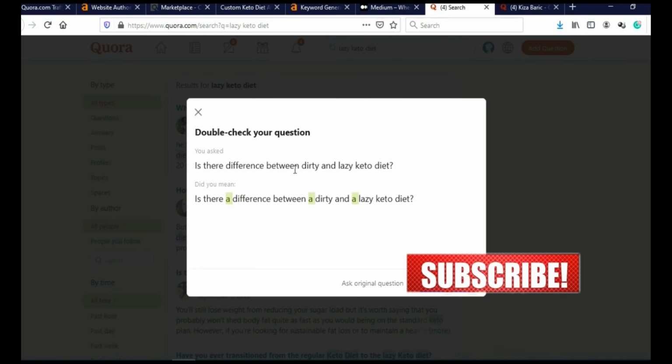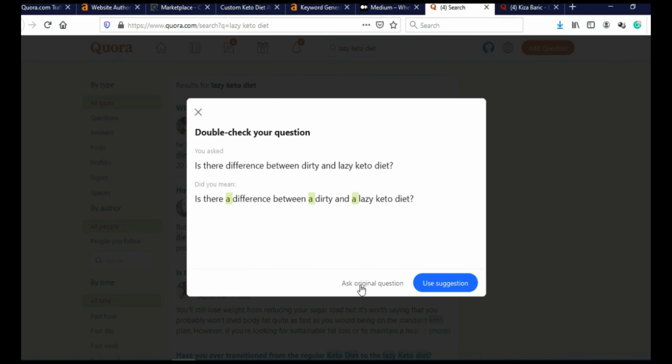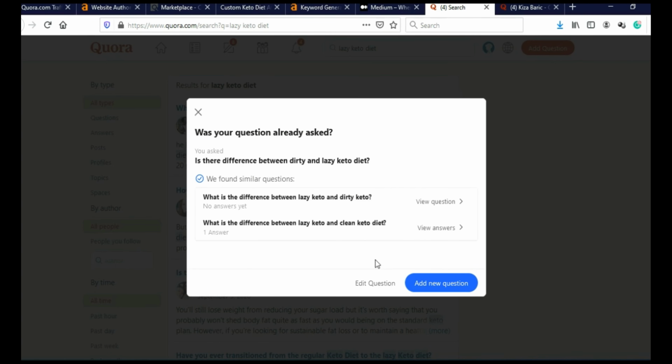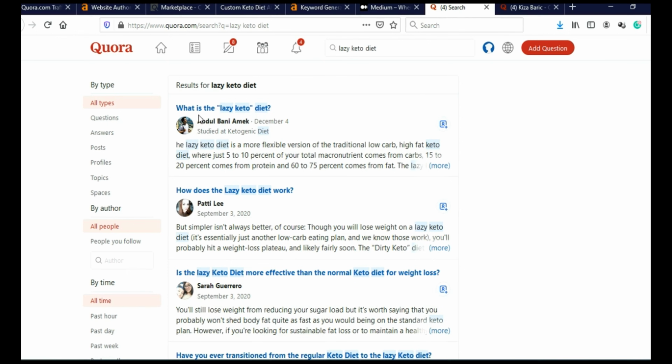Double check your question. Okay, use suggestion. No, I will actually stick with the original. Ask question, original question. They still managed to find a related question. I will actually stick with my question and add a new question. Click here. And as you can see here, the source should be a valid link. Quora actually does not allow affiliate links. So I will close this and I will actually have to ask my question again.